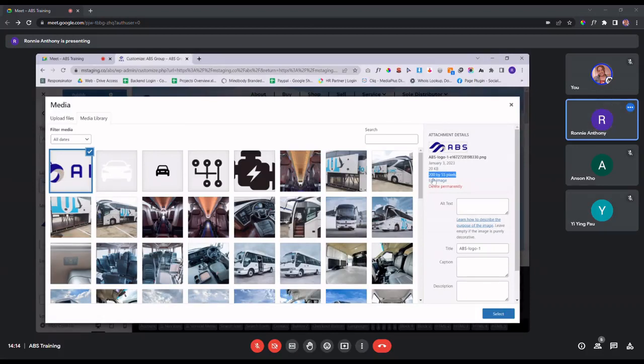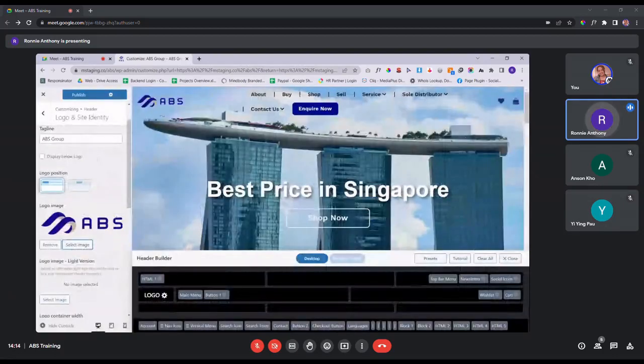So you can see these are the dimension, 200 by 55 pixel. So you just tell your designer to follow this dimension when they're designing a new logo in the future. Then you won't have to worry whether or not the logo will fit inside this container or not. Yeah, so that's for logos.